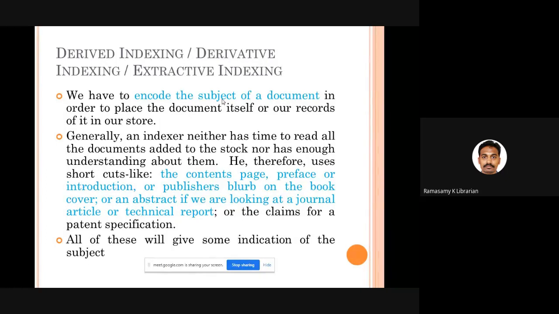Sir, can you explain briefly about peekaboo? To be more frank, I am not aware of all those different indexing systems which existed a couple of years before. Peekaboo, normally people say that it is something like a cupboard. You have a big cupboard where a lot of pigeonholes will be there, and they will allot some keywords for each and every pigeonhole. That kind of system it was. But I'm not very clear with all the other indexing systems. It was very old. I'm sorry for that.